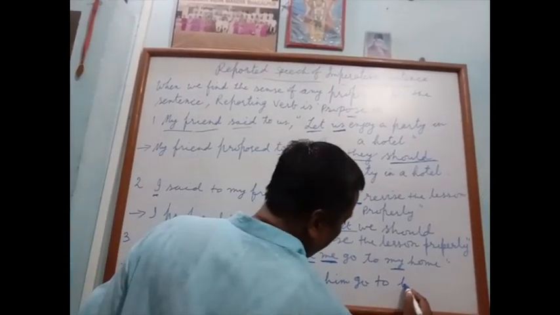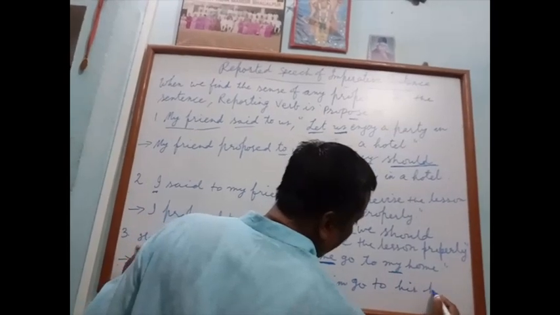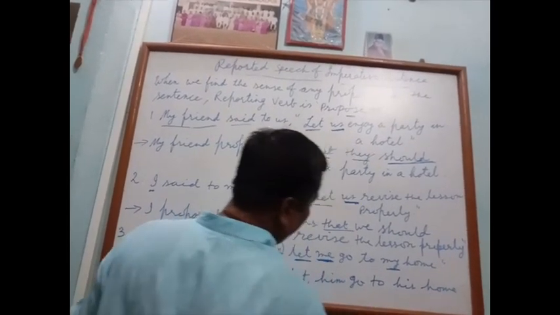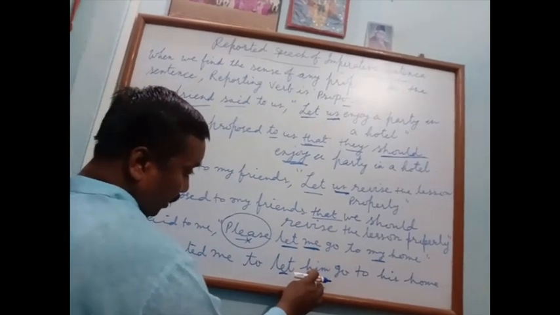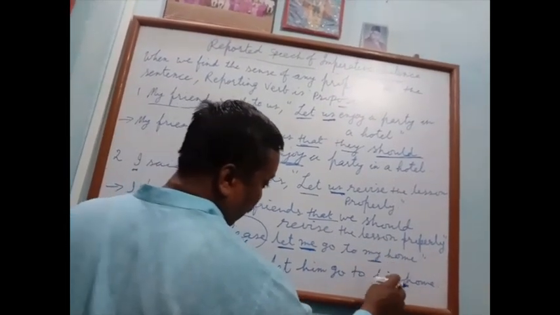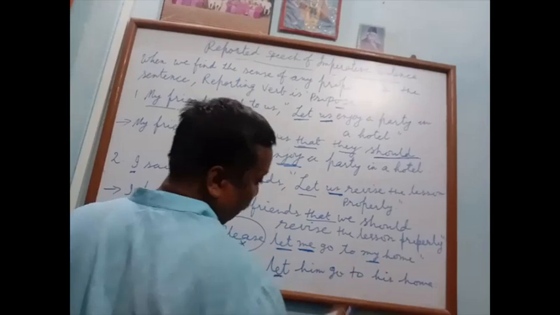His. So me was changed to him because this was the object, and my was changed to his because this was the possessive form.